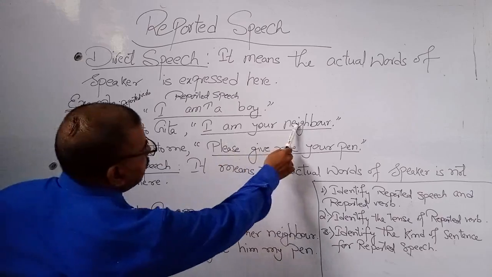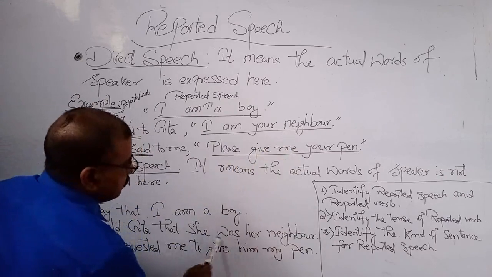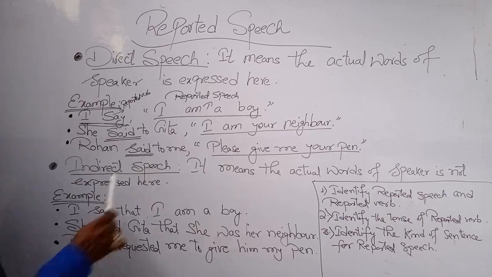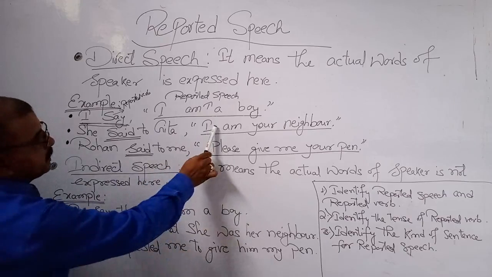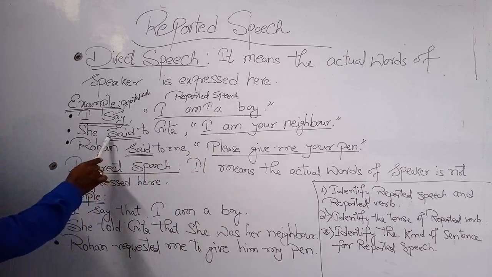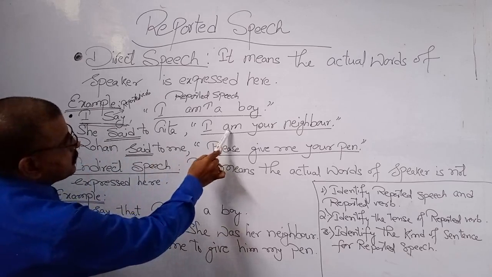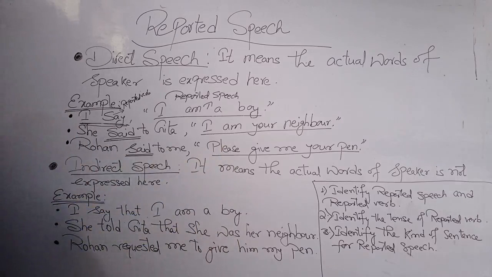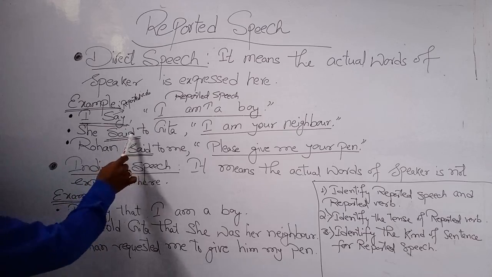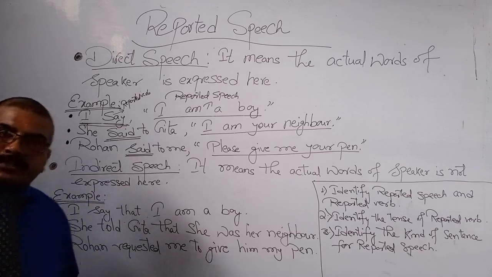"I am your neighbor" denotes simple present tense, and "she was her neighbor" denotes simple past tense. So the tense changed to simple past; present indefinite changed to past indefinite. Why? Because your reported verb "said" denotes past tense, so we convert the tense of the reported speech from simple present to simple past. Another thing: here the reported verb "said" was used, but in place of "said" we used "told". Why is "told" used here? There is a reason for this change also.